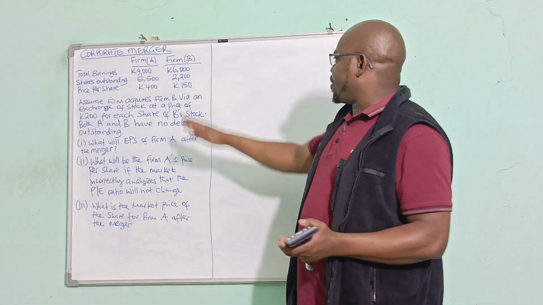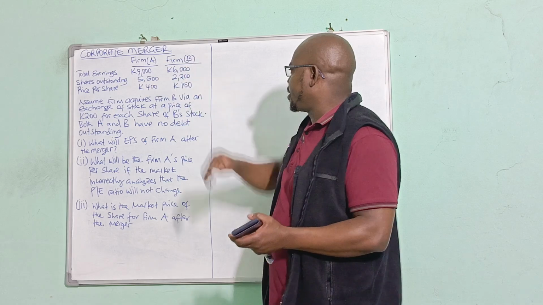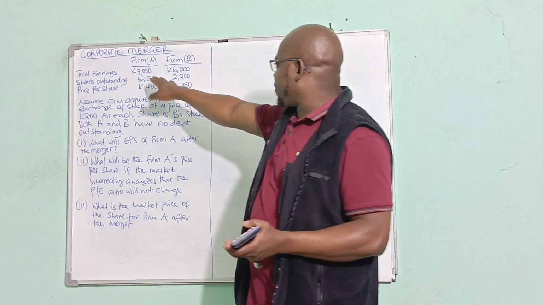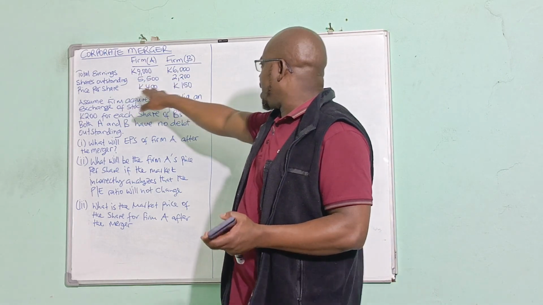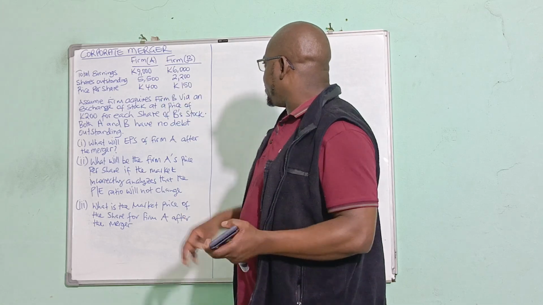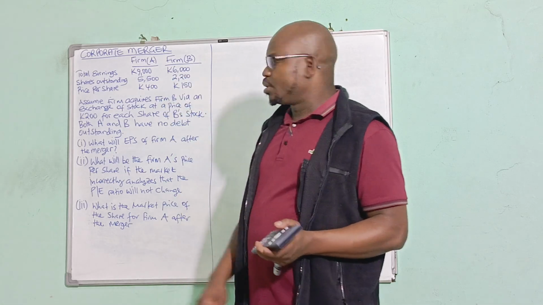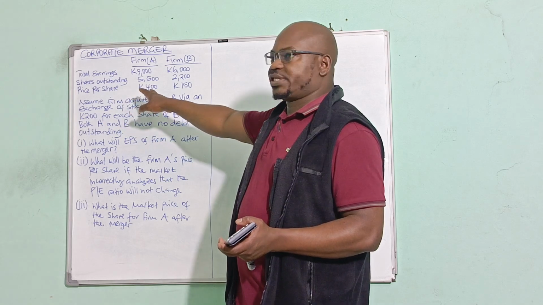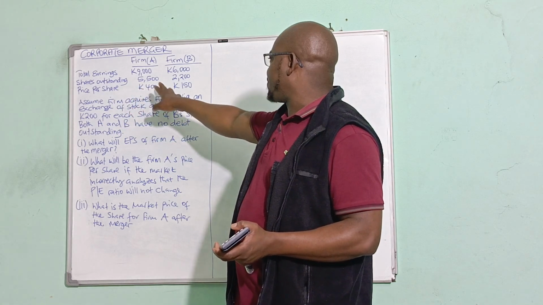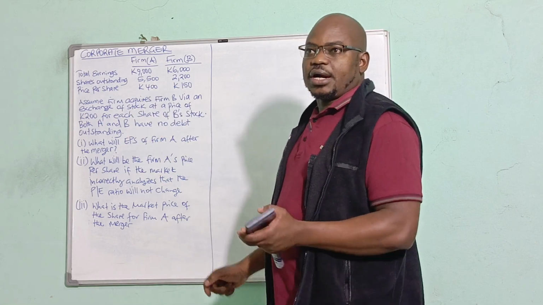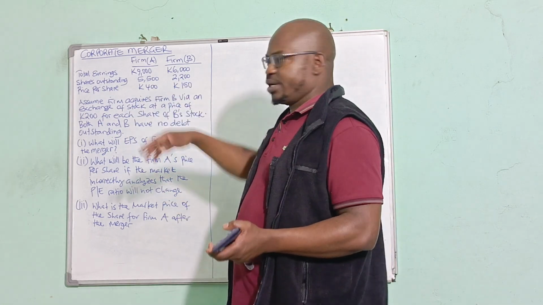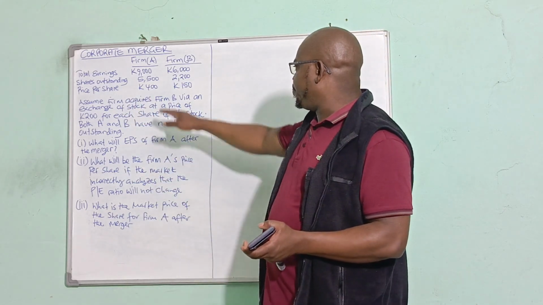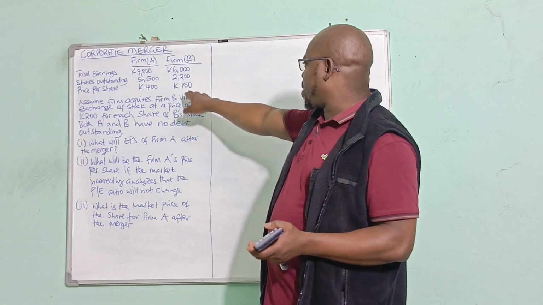Corporate merger, firm A and firm B. We can see it has been analyzed that the total earnings for firm A is 9,000 kwacha, and that of firm B is 9,000 kwacha. Shares outstanding is 5,500 for firm A, 2,200 for firm B. Price per share currently is 400 kwacha per share for firm A and 150 for firm B.